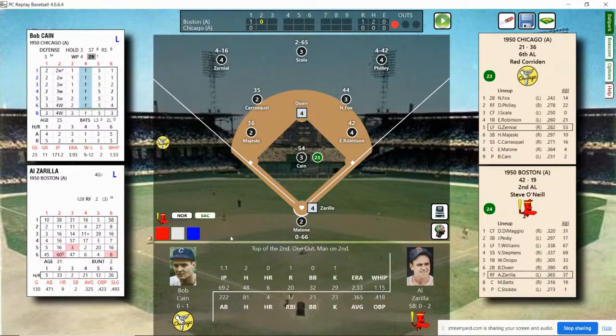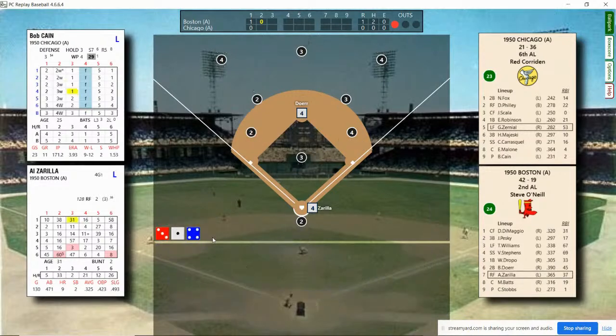Al Zarilla stepping in. Excuse me. Got a little tickle in my throat, so I may be coughing a little bit today. Zarilla stepping in. He's batting .365. 4 home runs, 37 runs batted in. Doerr takes his lead off second. Here's the pitch. And he's going to line out to Philley in right field, and Doerr is going to hold second.